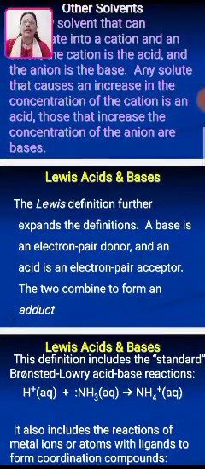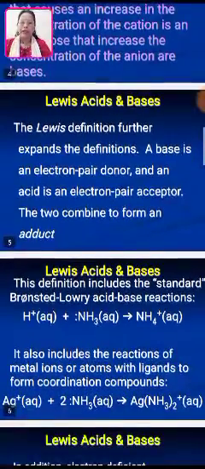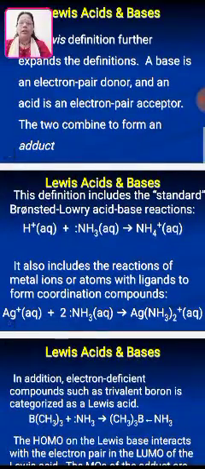Let us see about Lewis acids and bases. Lewis is also a scientist who further expanded the definitions of acids and bases. He said that a base is an electron pair donor and an acid is an electron pair acceptor, and when the two combine, there is the formation of an adduct. See the example given here. This definition includes the standard Bronsted-Lowry acid-base reaction where H plus aqueous reacts with ammonia in aqueous medium, and there is the formation of NH4 plus aqueous.